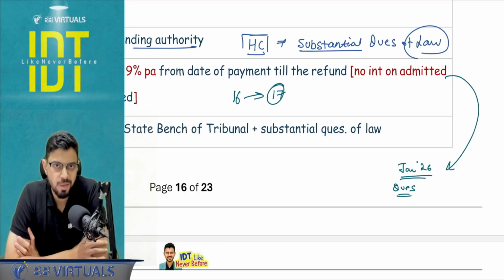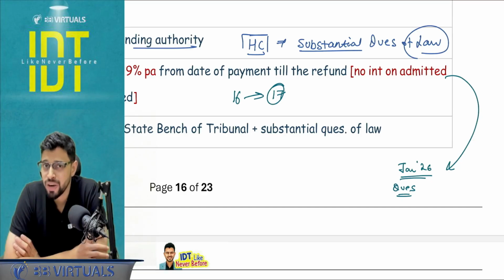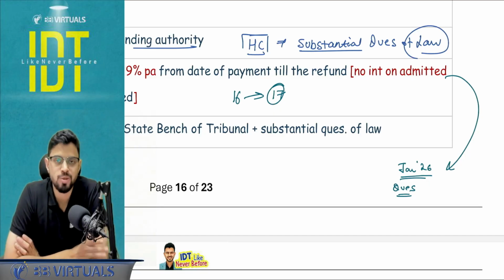It comes from a case law that 9% interest will be given only when there is a delay from the department side to refund the amount beyond 60 days from the date of order of appeal. Basically, the 60 days count is not from the date of the appeal order, but rather from the application filed pursuant to the appeal order. So in that case, if there is a 60 days delay, 9% interest is given. In that question, there was no 60 days delay with respect to the order of that authority which was covered in the question.